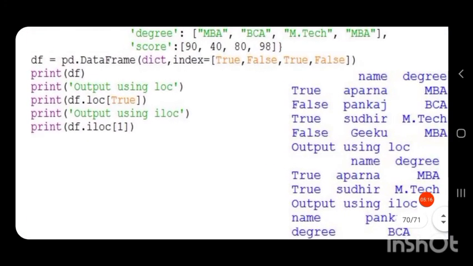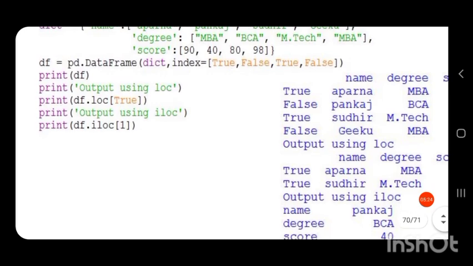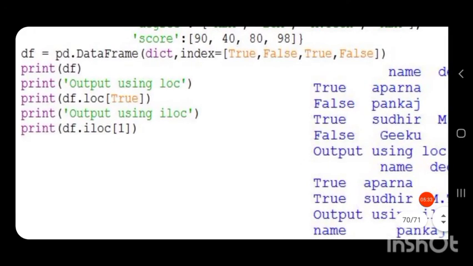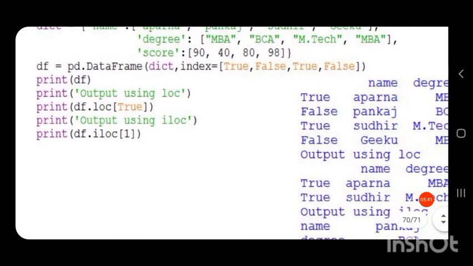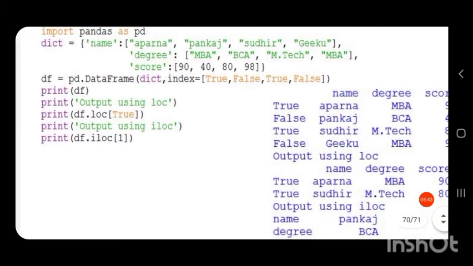So we can see how the output is obtained when using the loc function. The loc function retrieves the result based on the name given to the index. Here we have print(df.loc[True]). Since True is given, all the rows with index True will be displayed.